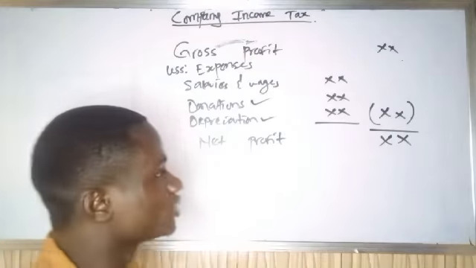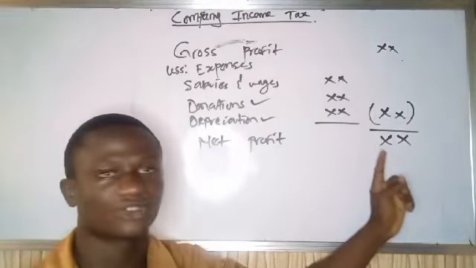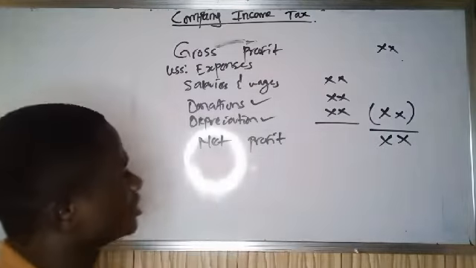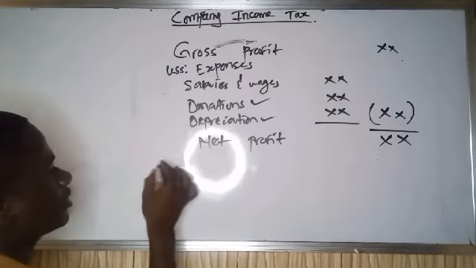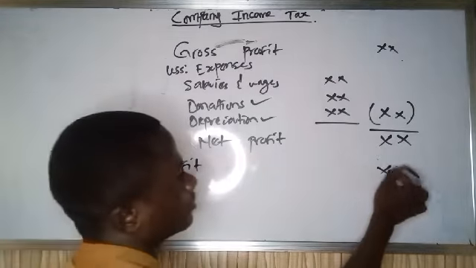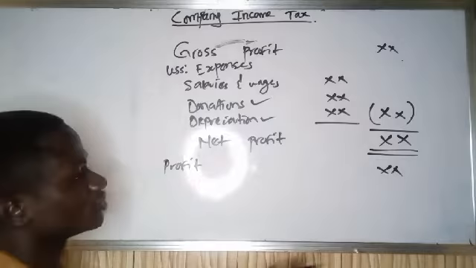But what you'll be given rather is this profit. So you will take this profit, your net profit, and this is what you will use.